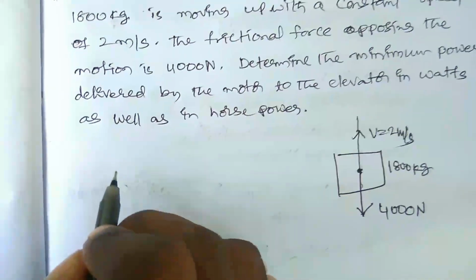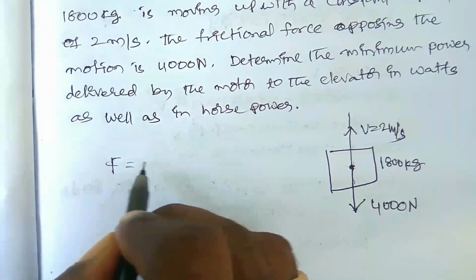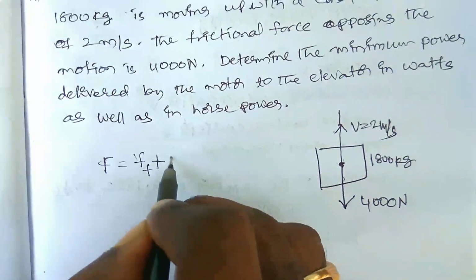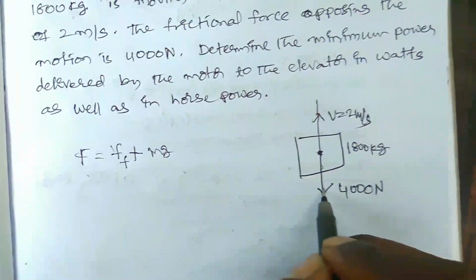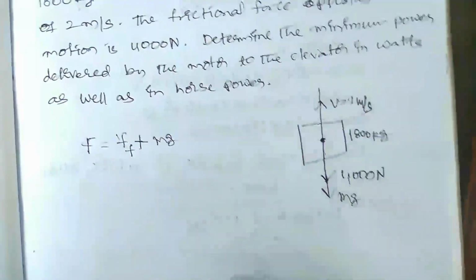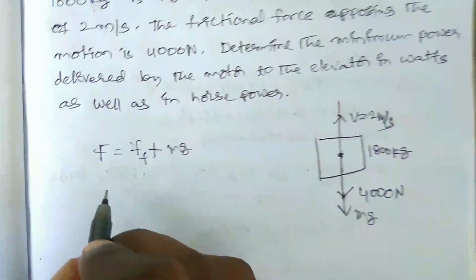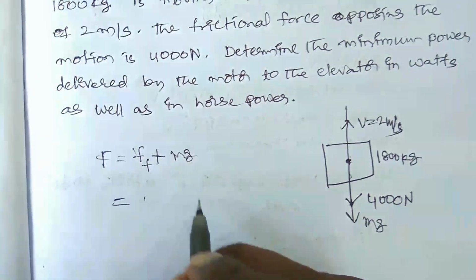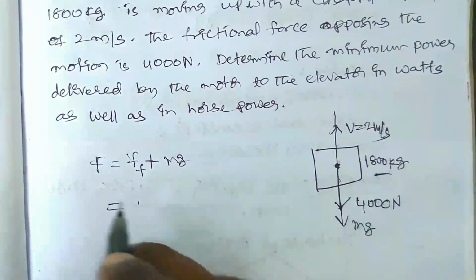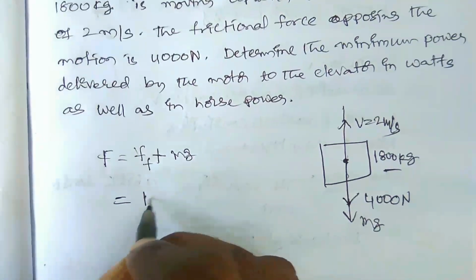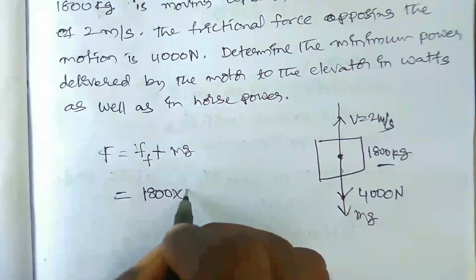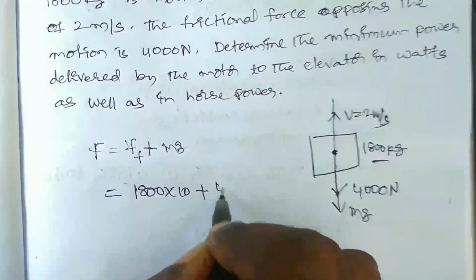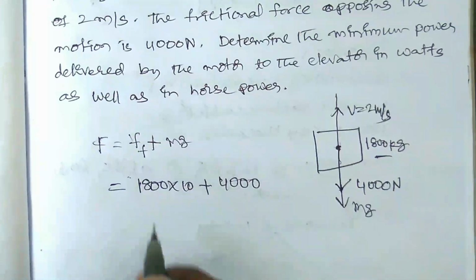Here the net force is the frictional force plus mg, where the weight of the elevator is mg. So the mass is 1800 kg and g is 10 meters per second squared, plus the frictional force of 4000 Newton.